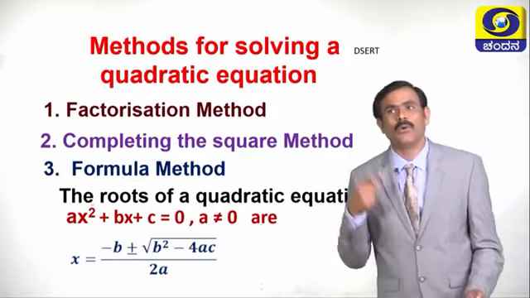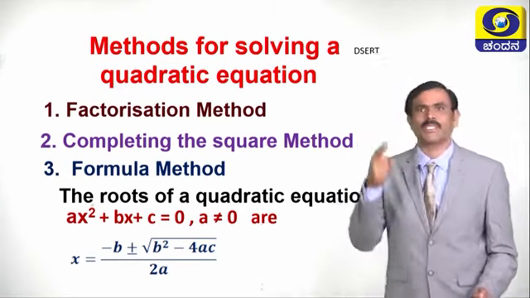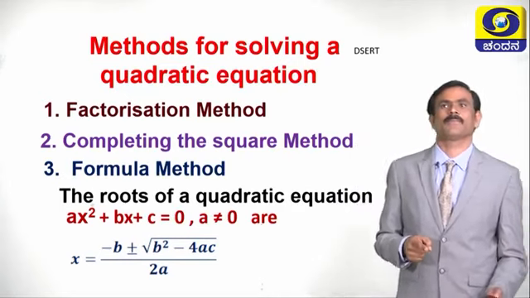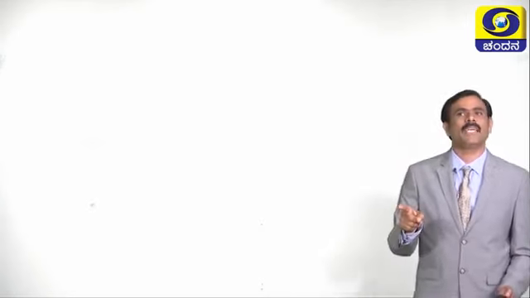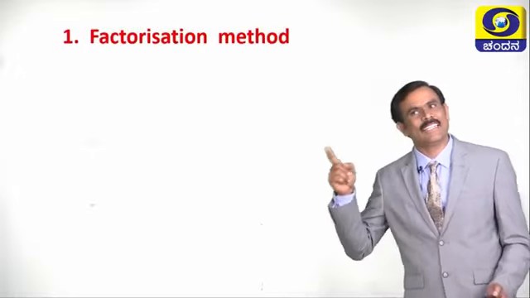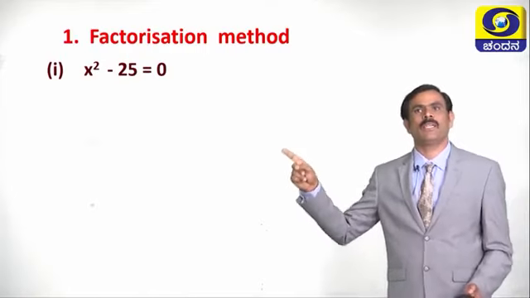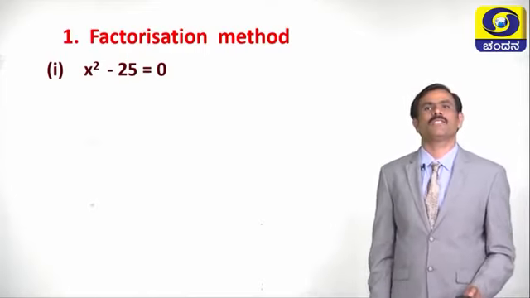By using this formula, we can find the roots for a quadratic equation. Children, now let us solve problems by using these 3 methods. What is the first method? Factorization method. Children, let us take one problem. What is the problem? X square minus 25 equals 0.